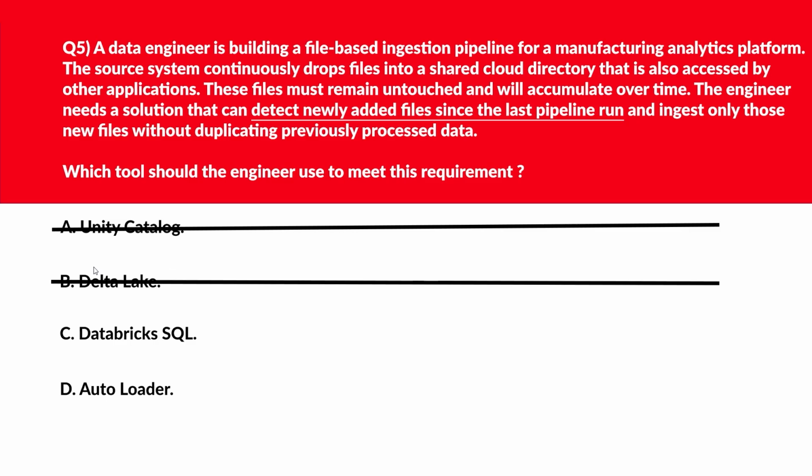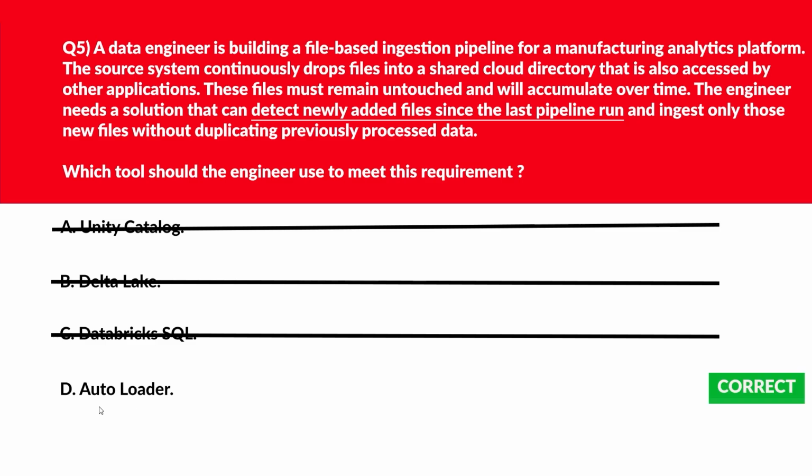Wrong answer. We'll move to C. Option C says Databricks SQL. Databricks SQL queries data but cannot track incremental file changes, which we also require. C is wrong. We'll move to option D. D says Autoloader. Autoloader tracks new files and ingests only those added since the last run, avoiding duplication. That's what we need. So Autoloader is the right answer.